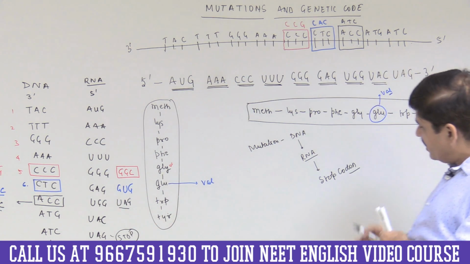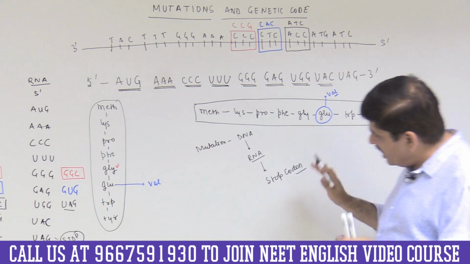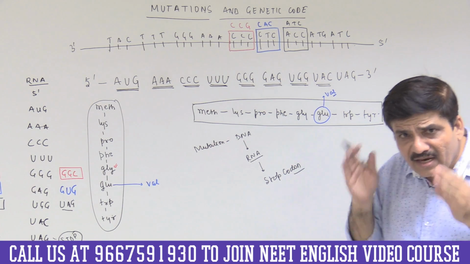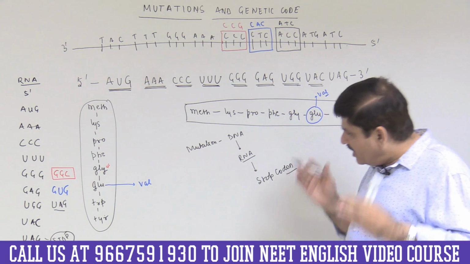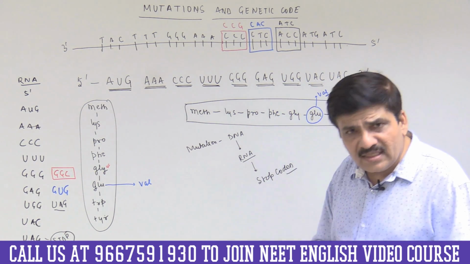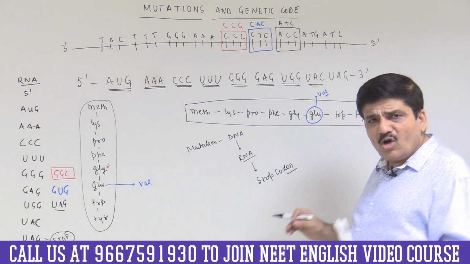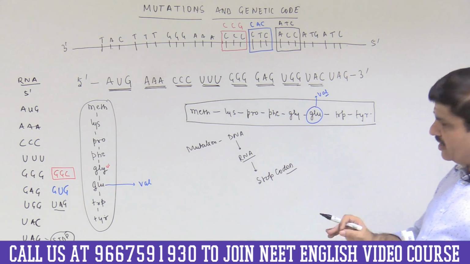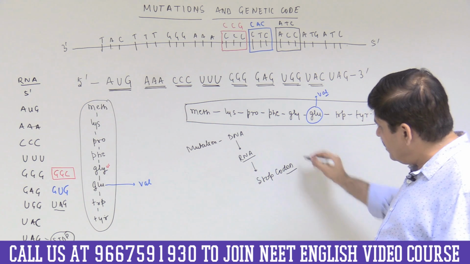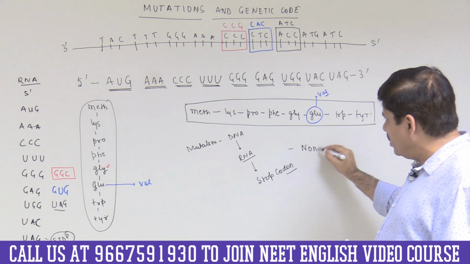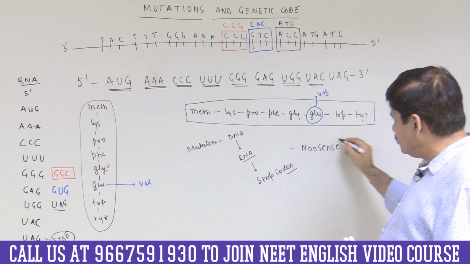So this type of mutation has brought an end to the translation by incorporating a messenger RNA stop codon, and therefore the peptide synthesis stops here. This is called a nonsense mutation.